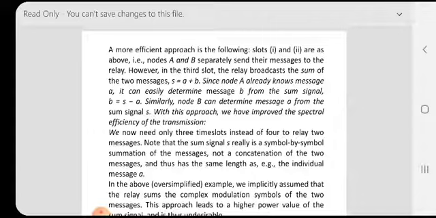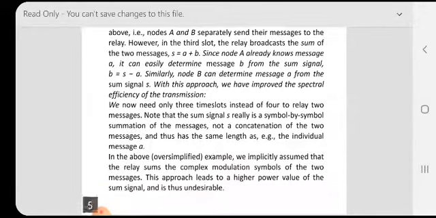With this approach, we have improved the spectral efficiency of the transmission. We now need only 3 time slots instead of 4 to relay 2 messages. Note that the sum signal S is really a symbol by symbol summation of the messages, not a concatenation of the two messages, and thus has the same length as the individual message A.